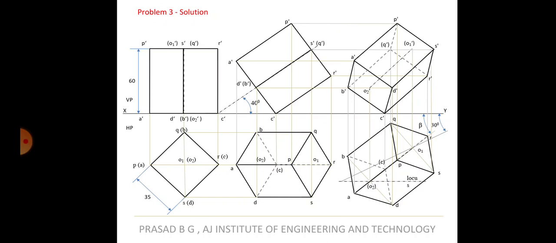So same problem, appears to be is given, so still it will become easy for you. Why? Because you don't have to do this locus part, directly you have to do the axis inclination. So question number 1 in the question bank, 2 and 3, 3 questions will be completed here. Okay. So that will complete the square prism part.